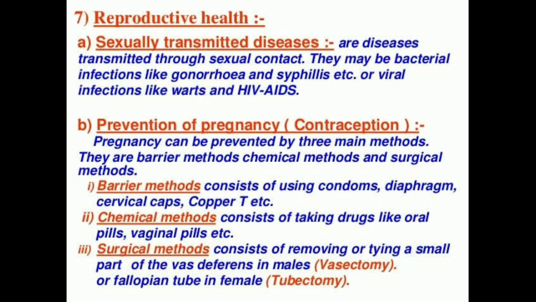There are also other contraceptive devices such as the loop or the copper T, which can be placed in the uterus to prevent pregnancy. Again, they can cause side effects due to irritation of the uterus. Next is the surgical method. It consists of removing or tying a small part of the vas deferens in the male. If the vas deferens is blocked, sperm transfer will be prevented. Likewise, if the fallopian tube in the female is blocked, the egg will not be able to reach the uterus. So in both cases fertilization will not take place.